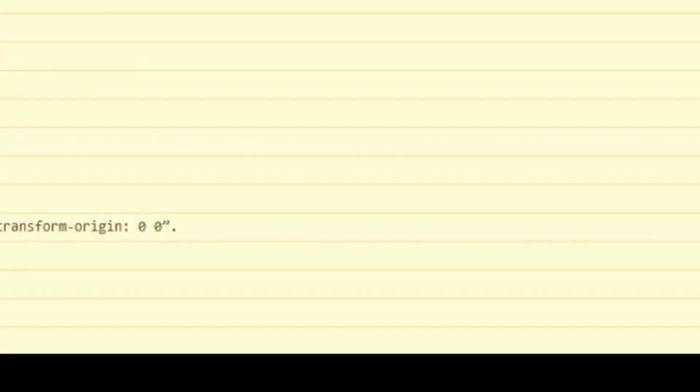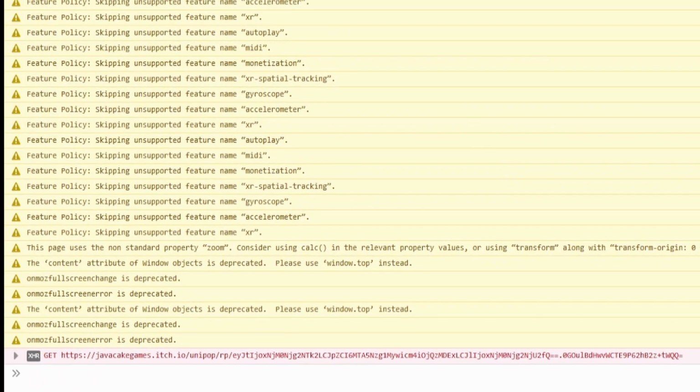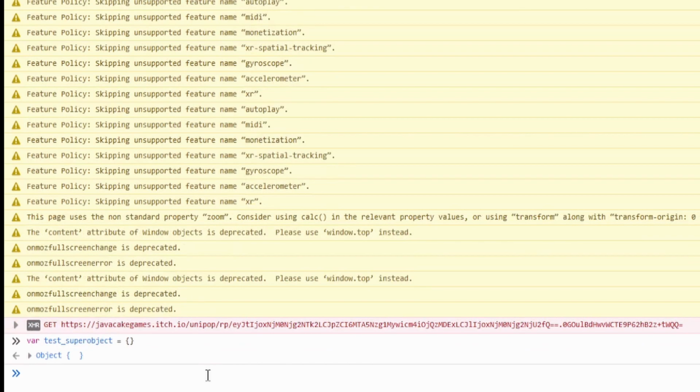So armed with that, let's set this up. In the console, we are going to say var test super object. Horrible names, but I don't want to step on any of these other randomly generated names. That's just going to be an empty object. That will represent that weird A thing that gets taken in. And next, we have the string concatenation. And what that consists of, as we said,